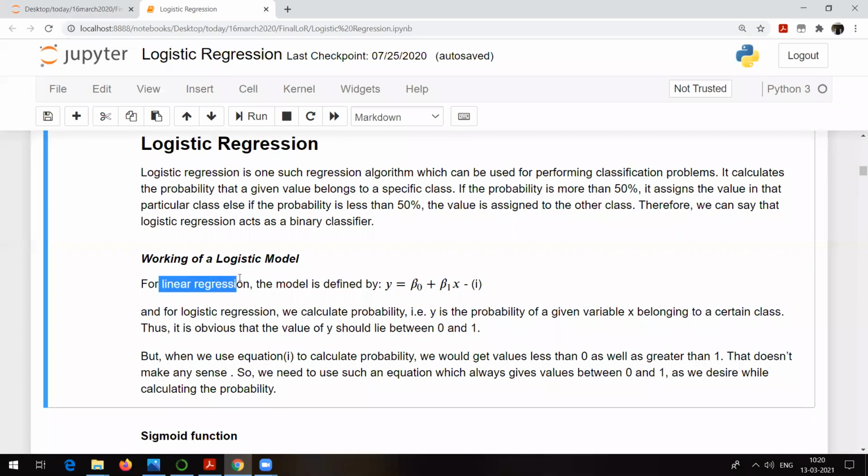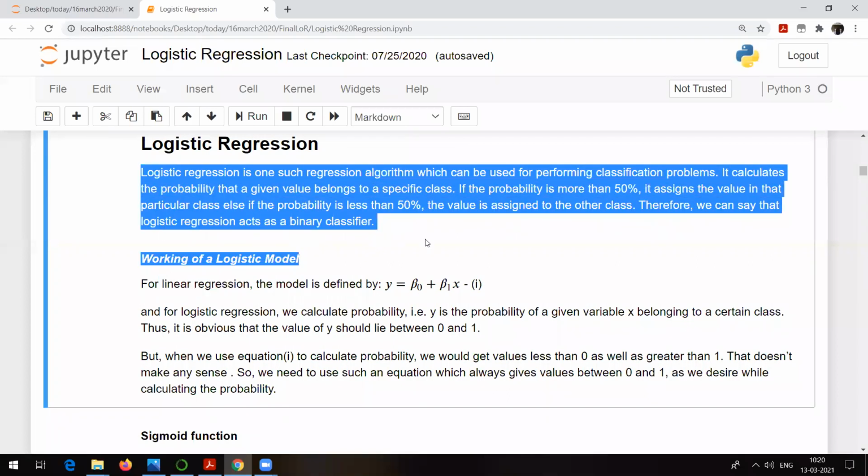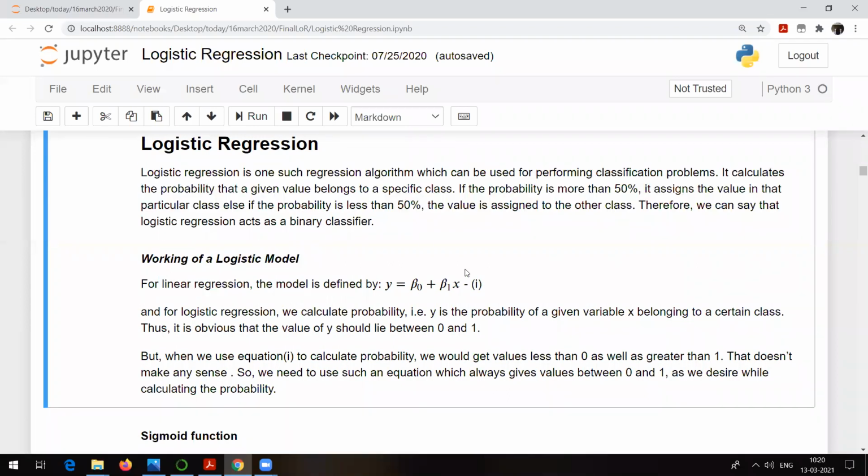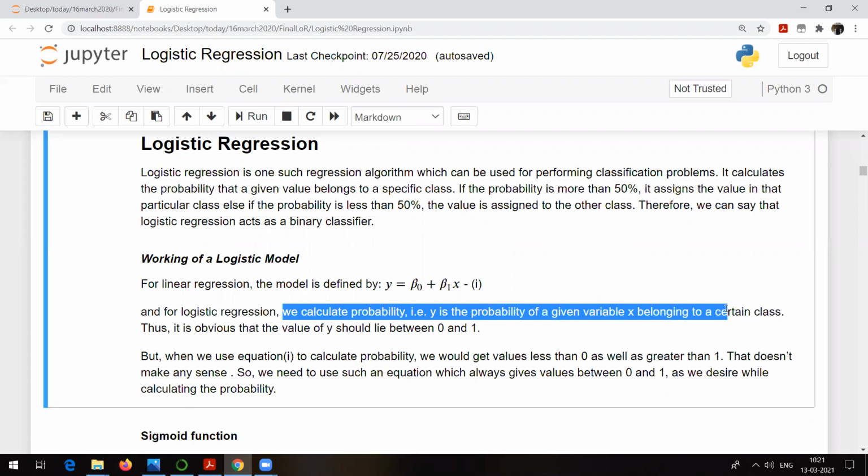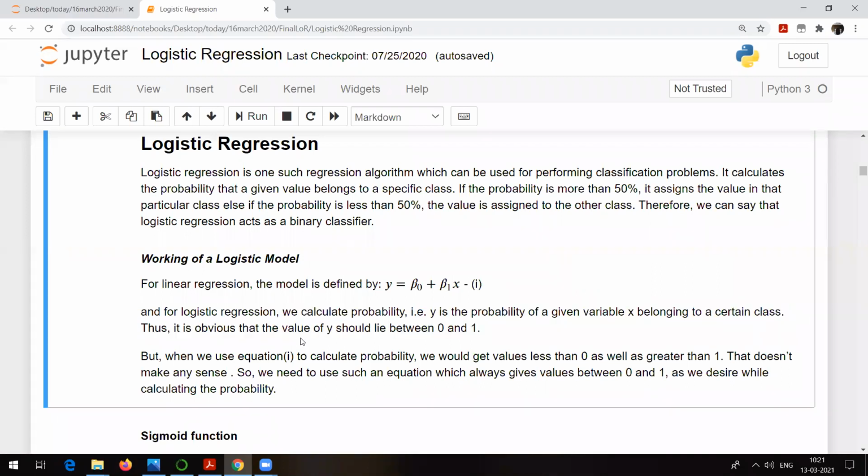In case of linear regression, later on we can go through all these things. I will just try to explain the concept here, because I hope many people are already aware of it. What is logistic regression? For linear regression, the model is defined by the equation we have seen, y equals beta 0 plus beta 1 x. And for logistic regression, we calculate the probability. Y is the probability of given variable x belonging to a certain class. Thus it's obvious that the value of y should lie between 0 and 1 because it's a probability.